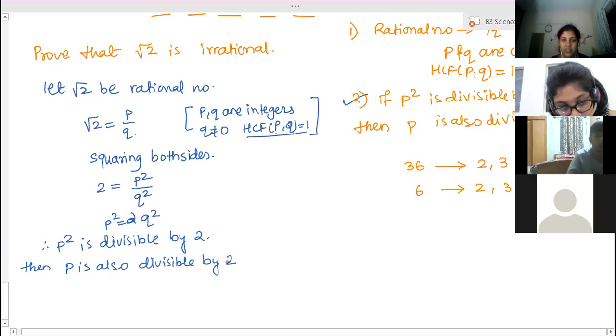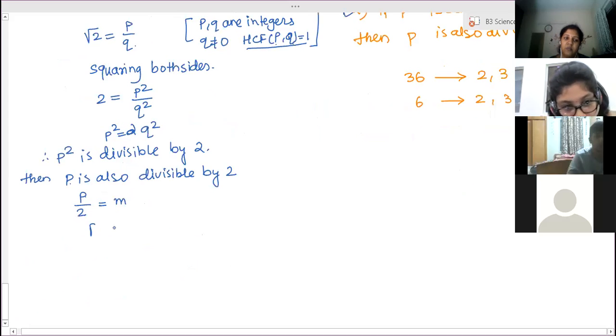So suppose p is divisible by 2, that means there is some quotient. Suppose when p is divided by 2, we get a quotient m. Then it can be written as p is equal to 2m.